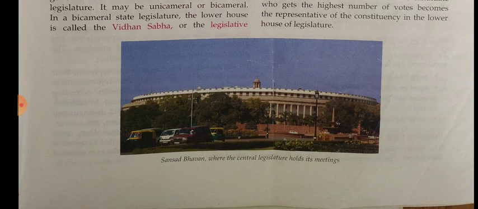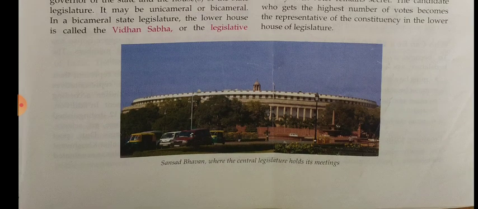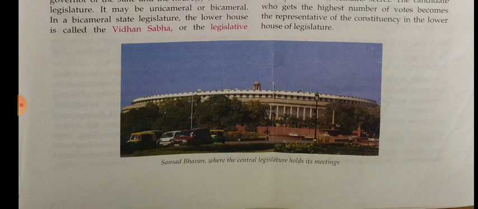Okay, and who can choose members? All the Indian citizens above the age of 18 can exercise franchise, the right to vote, and it is called universal adult franchise. The people who are living in India, if they are above the age of 18, have the right to cast vote. The names of those who can vote are recorded in the voters list.